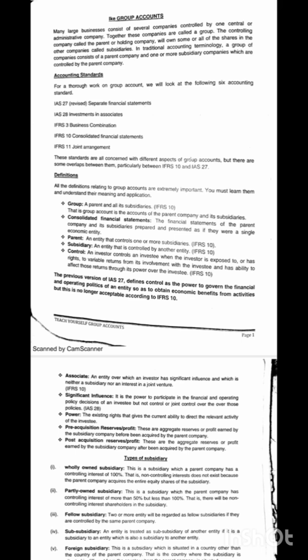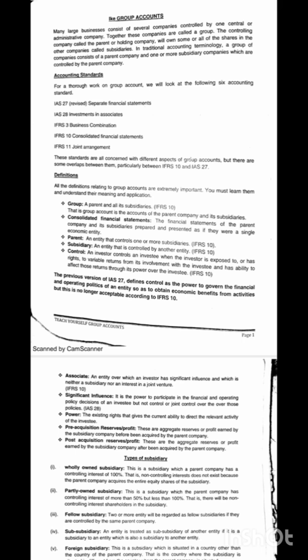Most of the time, for it to be a subsidiary, the parent company must have above 50% interest in that particular company before that company can be called its subsidiary.